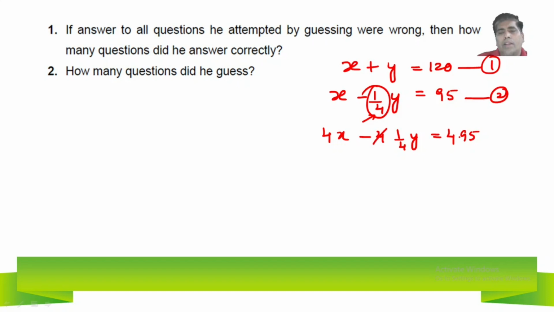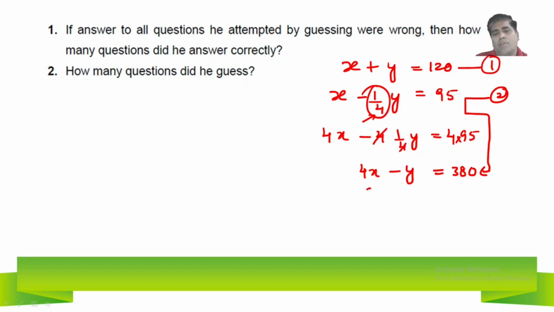The 4 will cancel. Ultimately, I am getting 4x minus y is equal to 4 into 95. 4 fives are 20. I am getting 380. 4 into 95 is 380. So this is the simplified form of the second equation: 4x minus y is equal to 380.